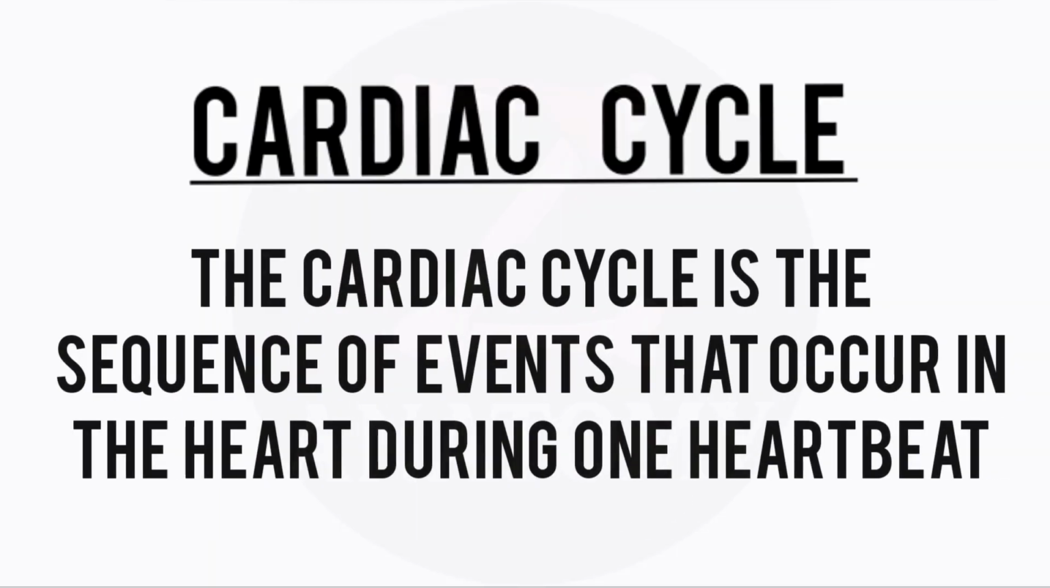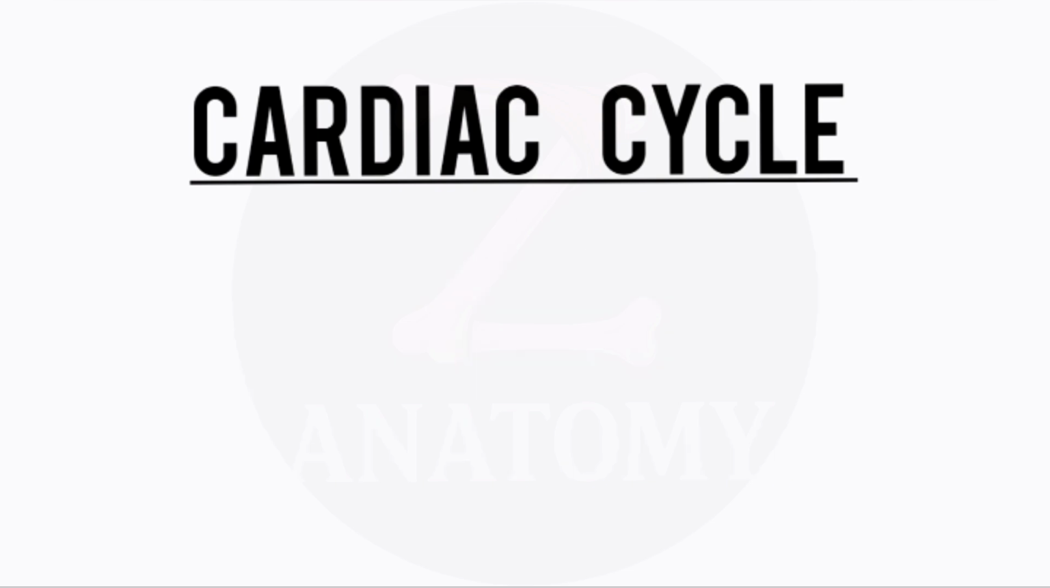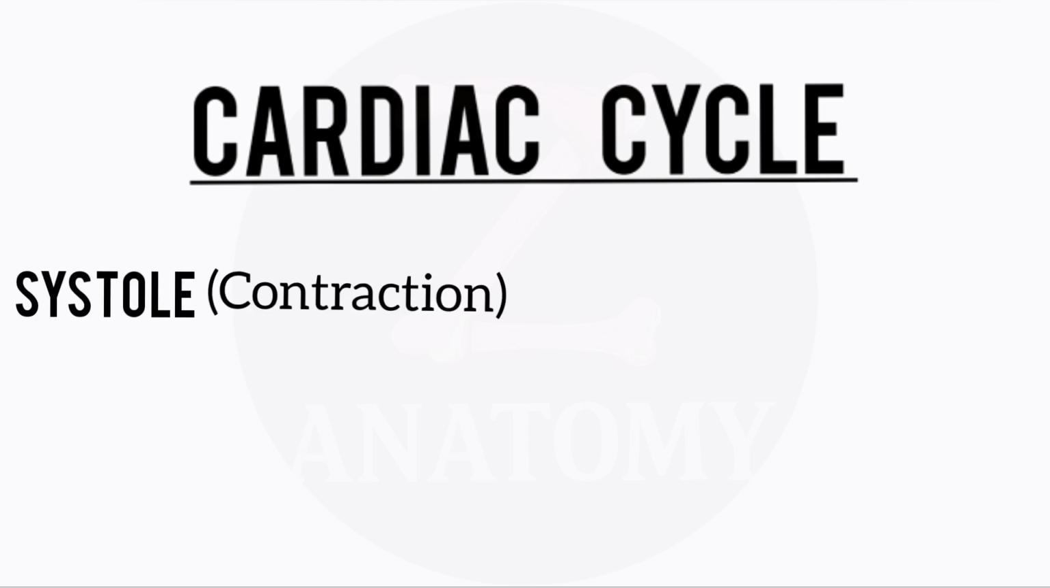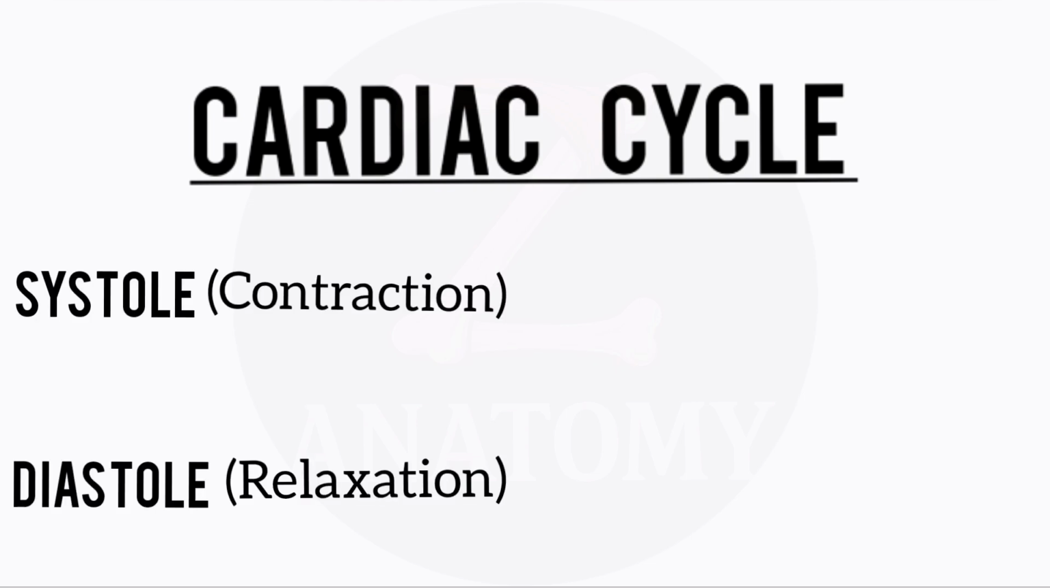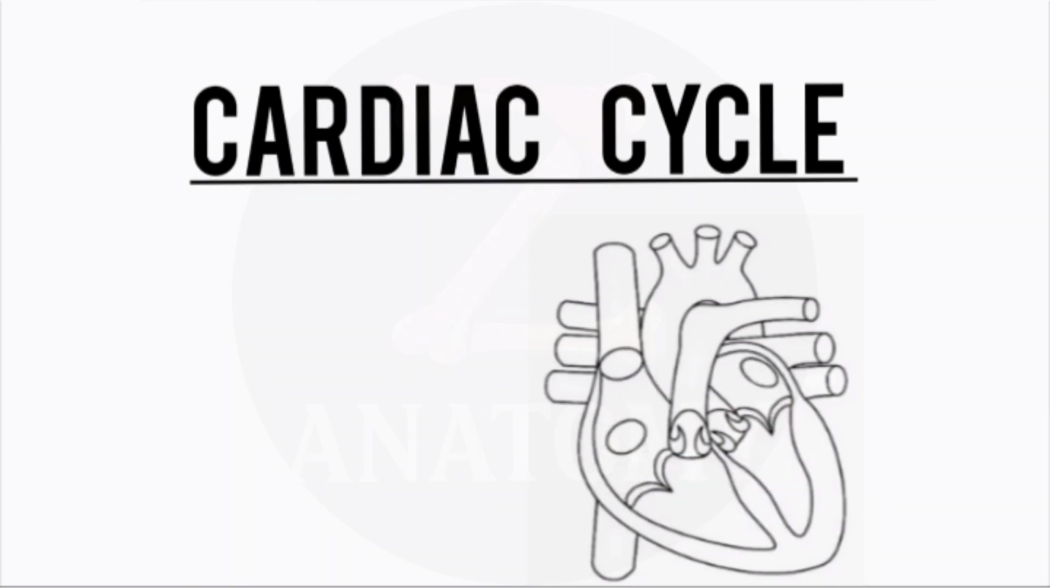The cardiac cycle is the sequence of events that occurs in the heart during one complete heartbeat. This cycle lasts about 0.8 seconds. It includes systole (contraction) and diastole (relaxation) of the atria and the ventricles. The cardiac cycle has three main phases.